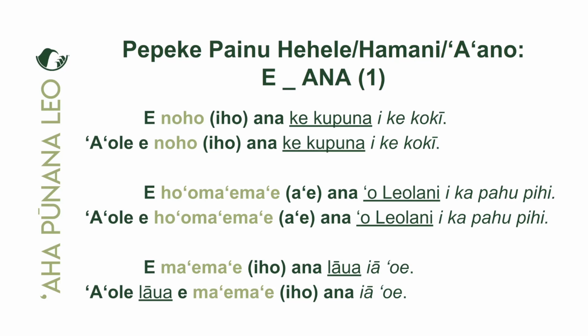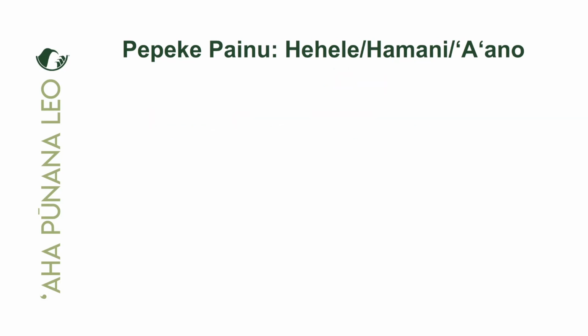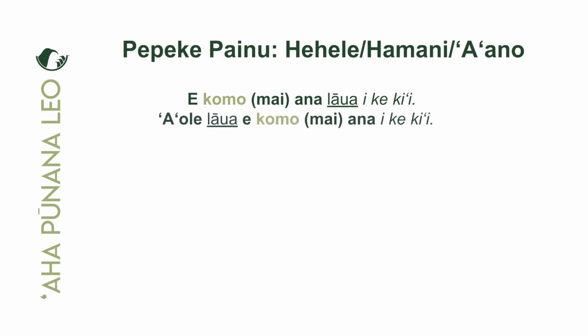Okay? Maikaʻi. Hoʻomaʻamaʻa no. All right, let's practice with the next few examples here. Here we go. E komo mai ana lāua i ke kiʻi. Right? We said that this was they too, them too, will be entering into the kiʻi. Yeah, they're going to be a part of the picture. So they're going to come and join the group. E komo mai ana lāua i ke kiʻi. The mai is giving us a sense of direction and who's doing the speaking. And to negate this, all we say is ʻaʻole lāua e komo mai ana i ke kiʻi.